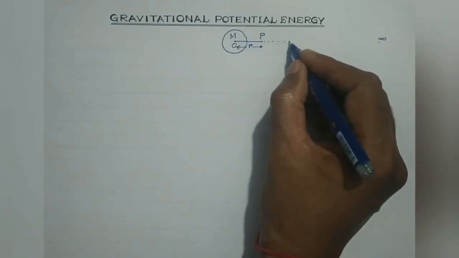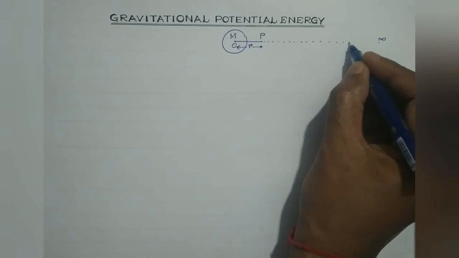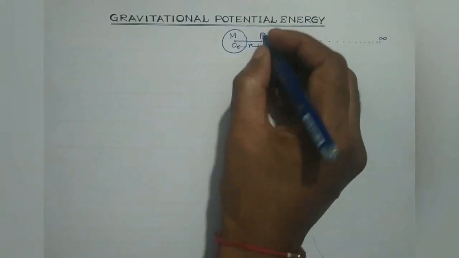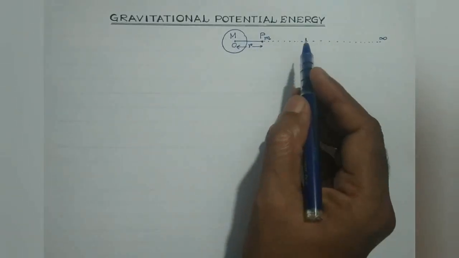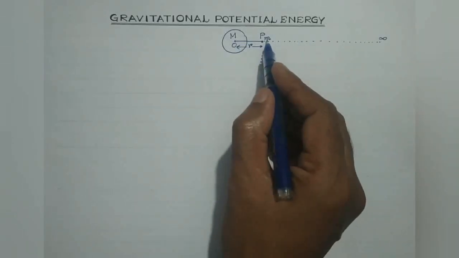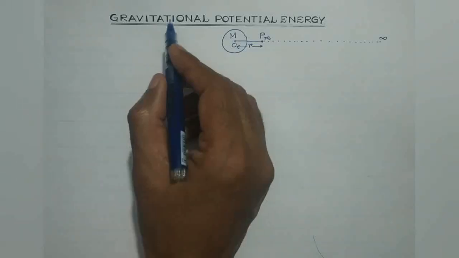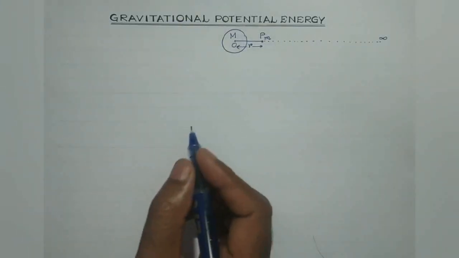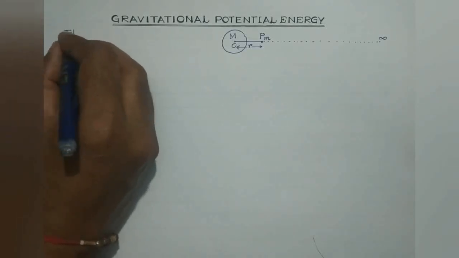And students, suppose this is infinity. Now at point P, the gravitational potential energy of a body, say of mass m, will be defined as the total amount of work which will be required to be performed against the gravitational force in bringing this body from infinity to this particular point. So that is how the gravitational potential energy is defined. I'll write the statement over here.